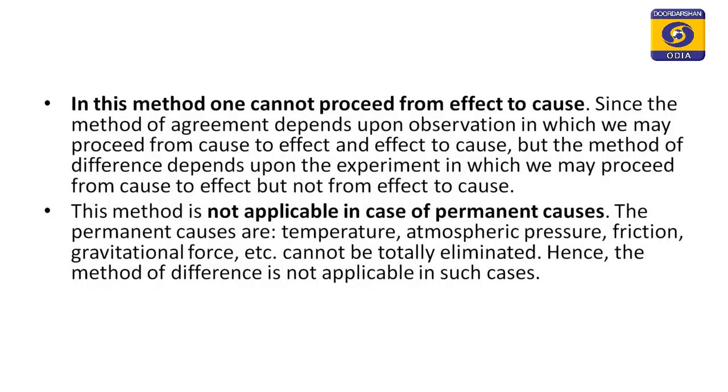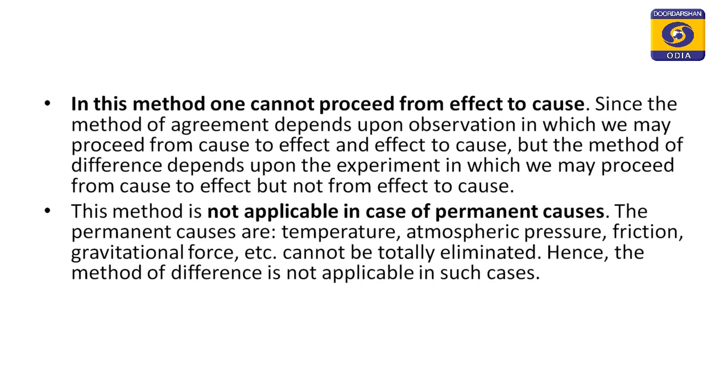Another important defect of this method is that we cannot proceed from effect to cause. That was the advantage of the other method, that we were capable of proceeding from cause to effect and effect to cause by the help of the method of agreement, but in the case of the method of difference we can only proceed from cause to effect.